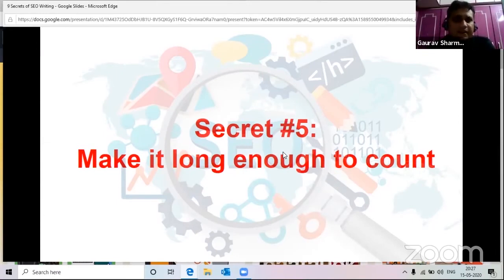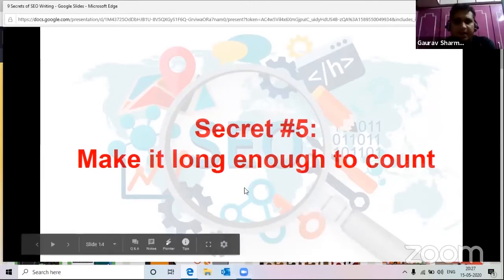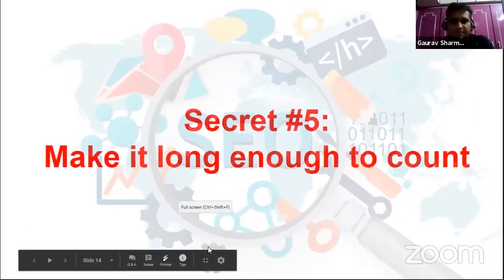For example, there are ezinearticles.com, then articledunia.com, medium.com, blogger.com, a lot of such blogging websites. So always write a blog or something related to what your website is about, or what your content is all about. Then always give a link to go back to your own website. So even from there, the more number of people click on the website, it will also help in increasing the ranking for your website.